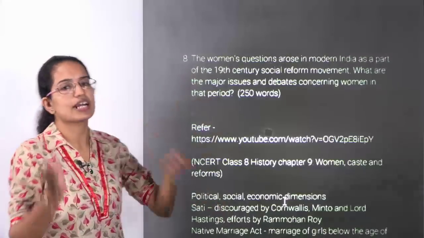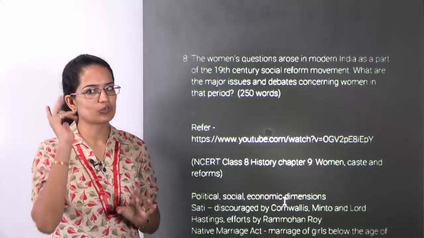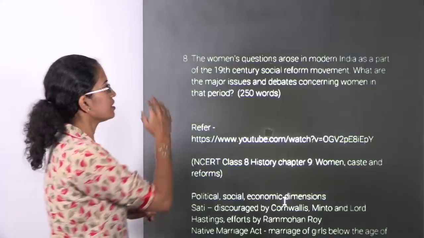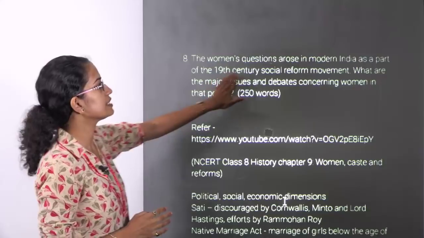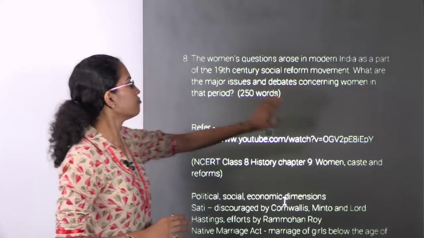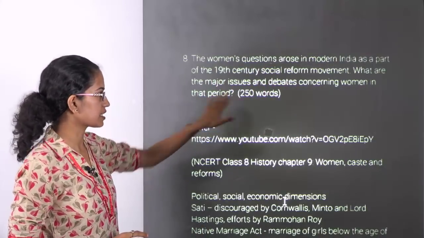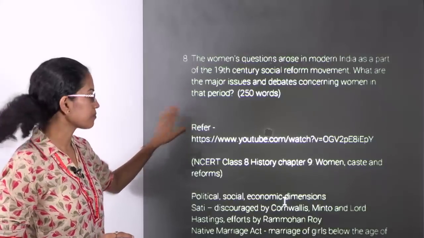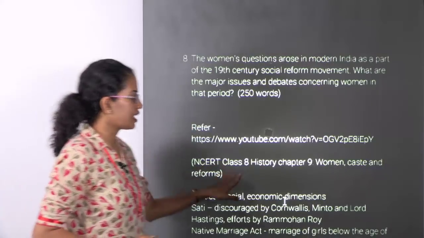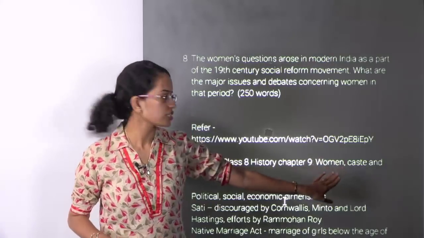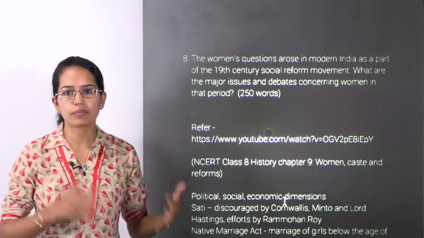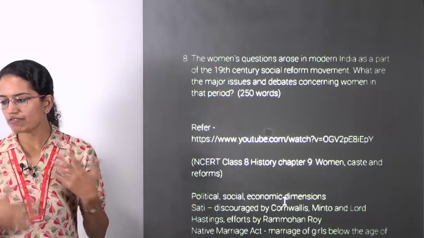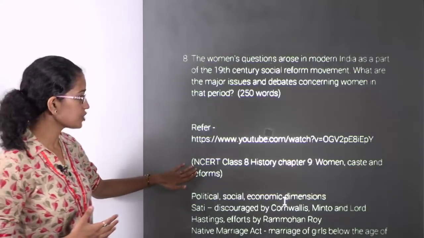The next question, again direct from NCERT, it's only the language twist that's there. The women's question arose in modern India as a part of the 19th century social reform movement. What were the major issues and the debates that concerned the women in that period? So just refer to NCERT class 8 history chapter 9 that talks about women, caste and reforms, and we have numerous examples from Ramabai and so on where we have talked about these topics.